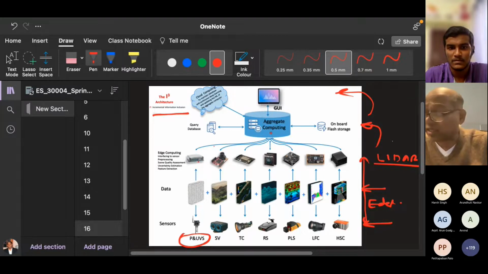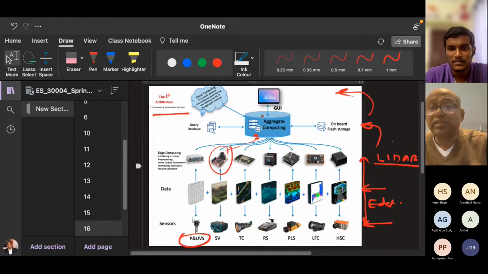This communication is wireless, maybe. Then from there the local computer again transfers to some cloud. There are three levels of information. One level is the information right here, and any useful information is filtered here and fed to the computer here. Second level of information, and this is the third level of information.